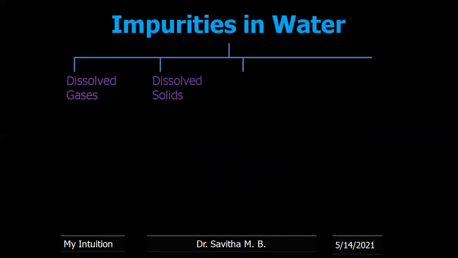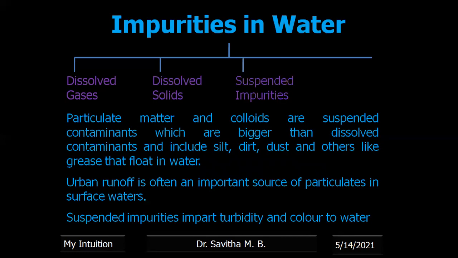Next one is suspended impurities. Suspended impurities means impurities that we can see, like particulate matter and colloids. These are bigger and can be visible. This includes silt, dirt, dust, and other grease that float on water. Urban runoff is often an important source of particulates in the surface water. Suspended impurities impart turbidity and color to the water.